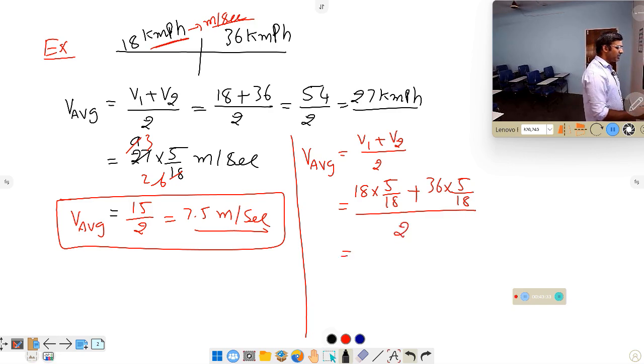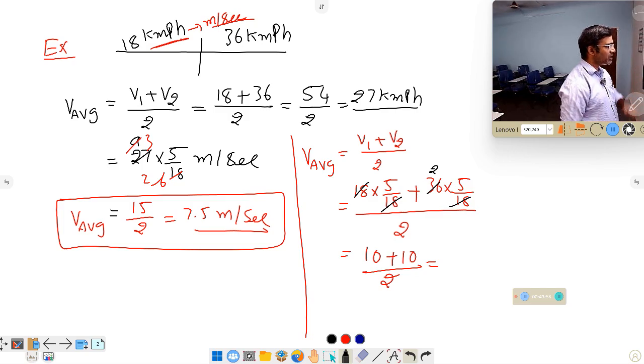So what can I cancel here? I can cancel this 18, 18 gets cancelled. 18 twos are 36, so 2 remains. So how much is remaining? You can write the answer. That is equal to how much? That is 10, because 2 fives are 10, plus, that is 10 by 2. How much?